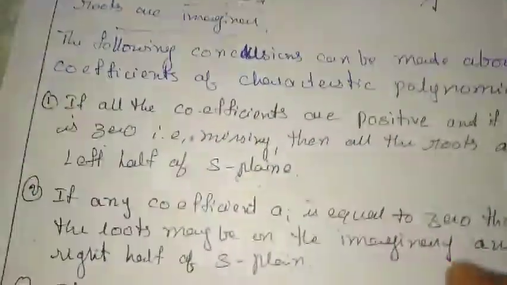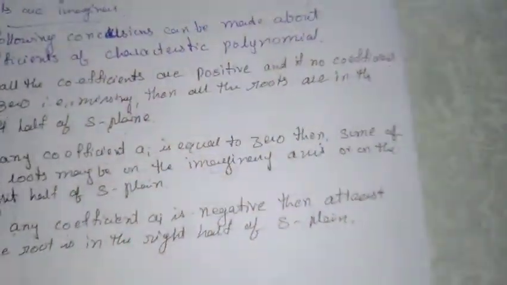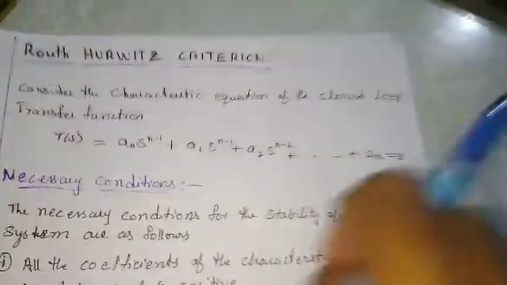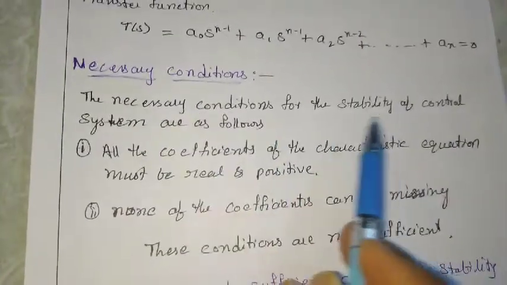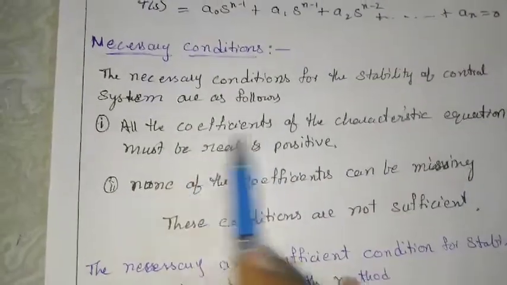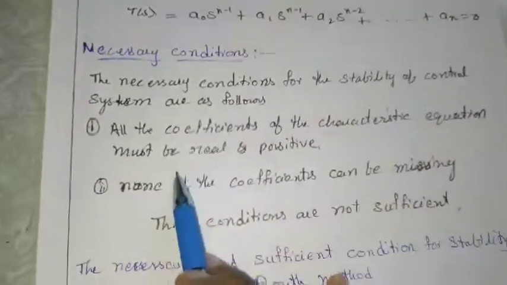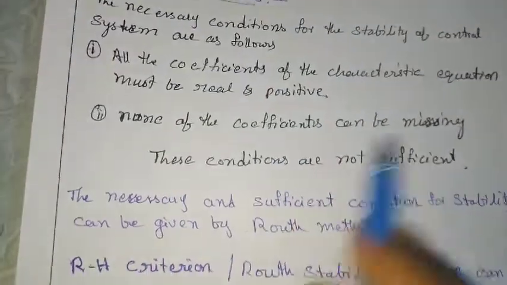Based on these criteria, Routh came up with a condition. Routh stated that the necessary condition for stability of a control system is as follows: all the coefficients of the characteristic equation must be real and positive, and none of the coefficients should be missing.